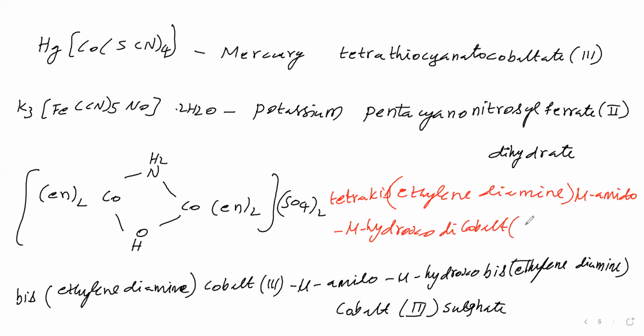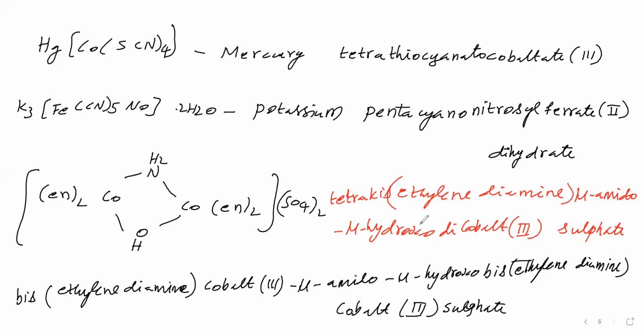The oxidation number of cobalt we are finding, it comes +3. Then outside the square bracket, sulfate is there. Outside the bracket SO4 2- is there. That is sulfate. That name we have said. Here we said dicobalt and +3.